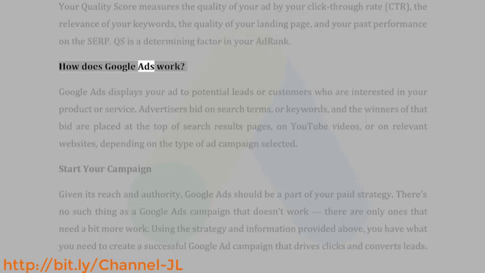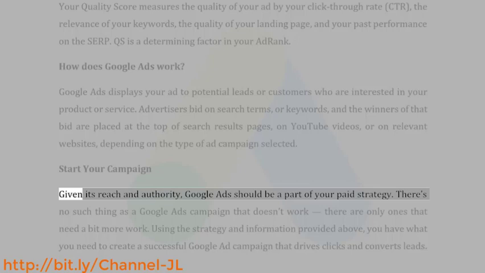How does Google Ads work? Google Ads displays your ad to potential leads or customers who are interested in your product or service. Advertisers bid on search terms or keywords, and the winners of that bid are placed at the top of search results pages, on YouTube videos, or on relevant websites, depending on the type of ad campaign selected.